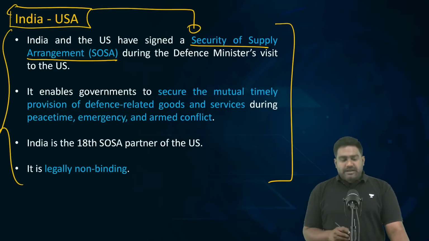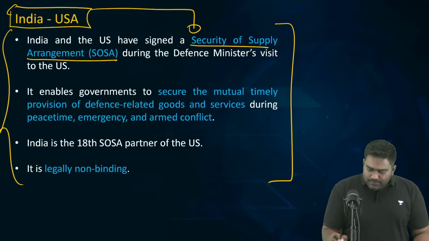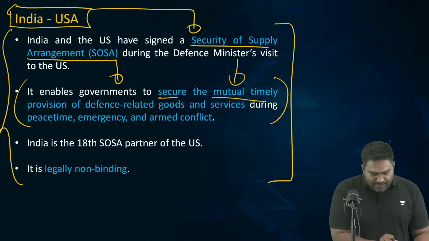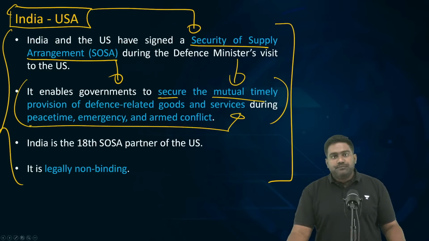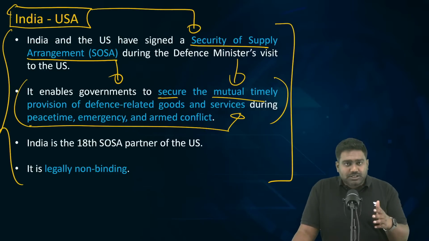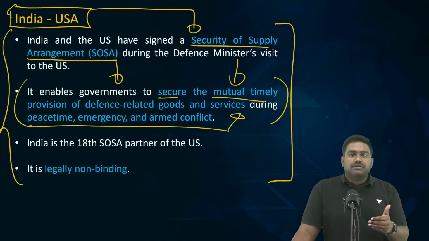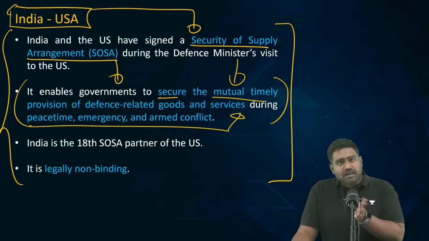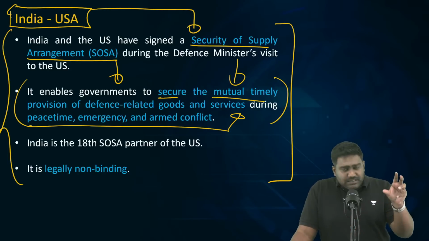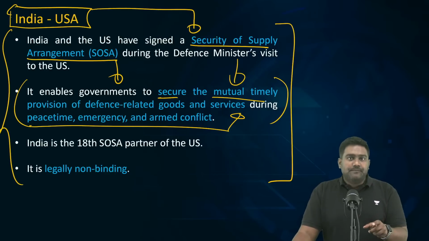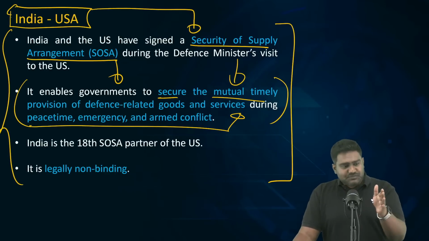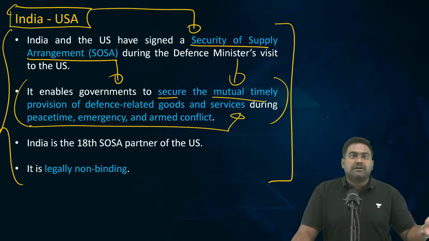So security of supply arrangement, as I said, it provides a guarantee to both the parties. It's a mutual assurance that they are giving to each other that our defense suppliers, it could be a government defense company or a private defense company, once a contract has been signed, they will ensure the timely delivery of the military goods, defense related services to the other partner.